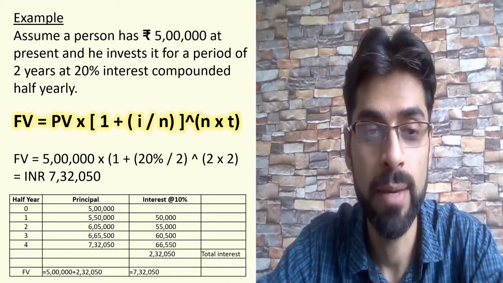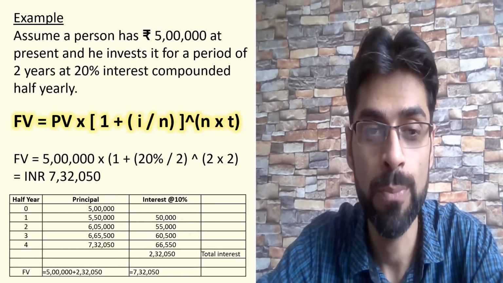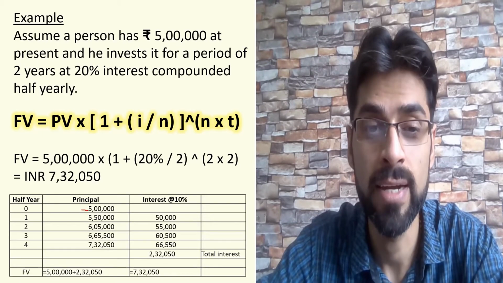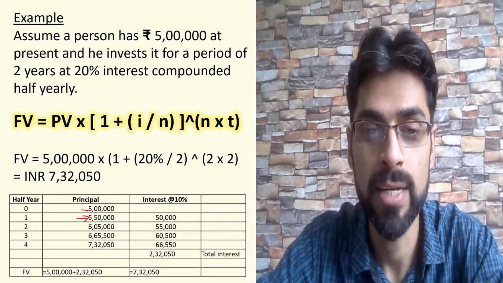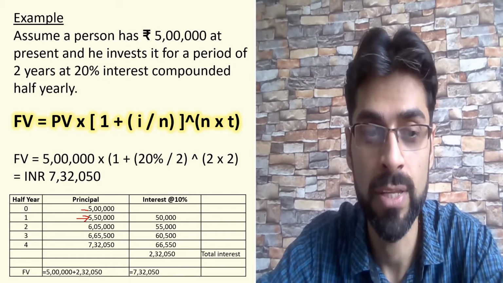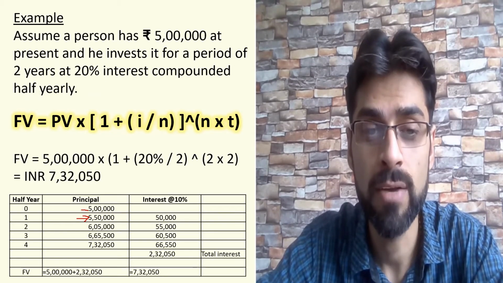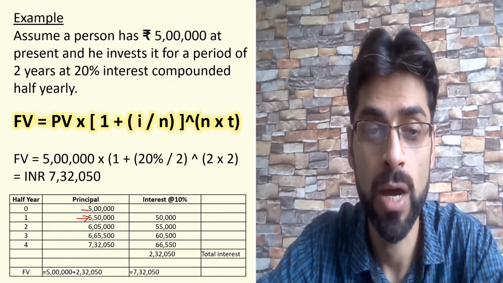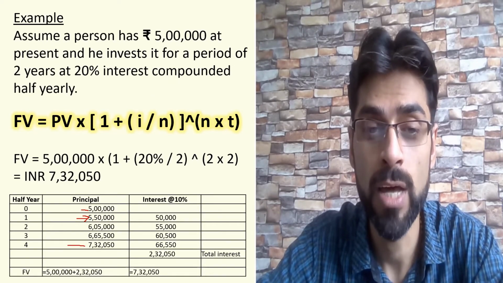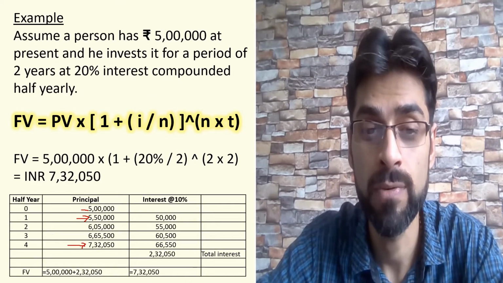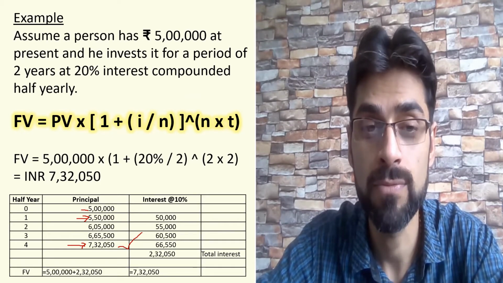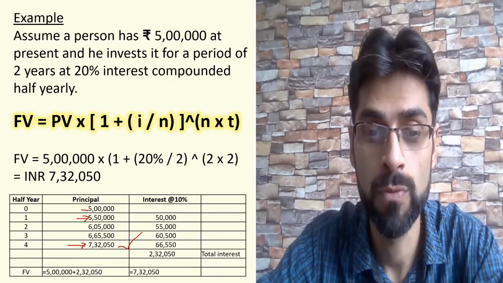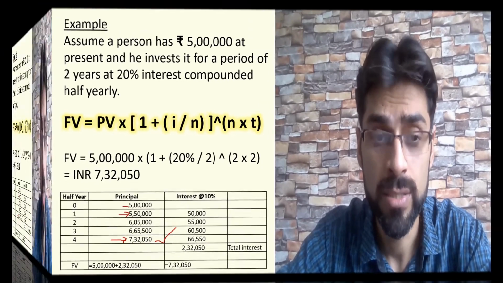So if you look at the table below, it says at zero period we have 5 lakh in hand, and in the first half year we will be able to earn 10% interest. It will become 5 lakh 50,000. In the second half year it will become 6 lakh, and so on. After the end of the fourth half year, that is after 2 years, we will have this amount. If you compare this formula in Excel also, you will arrive at the same value.